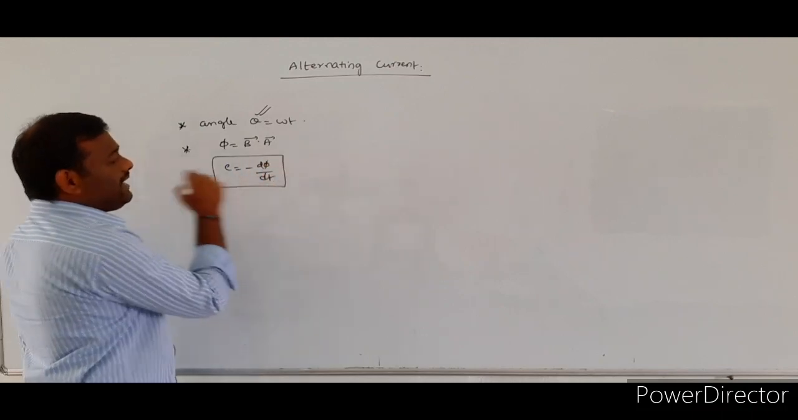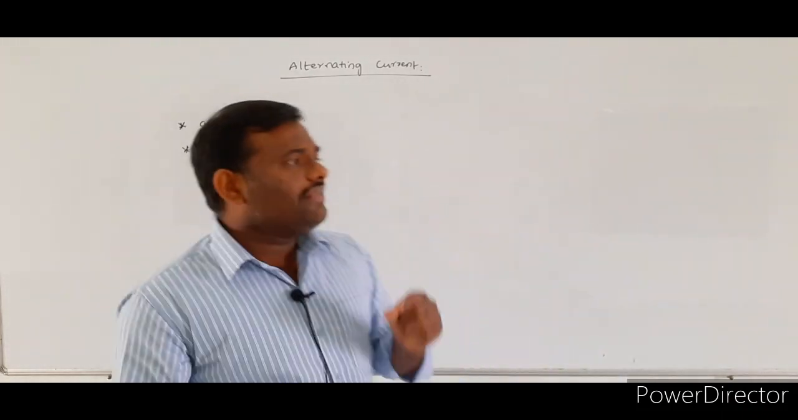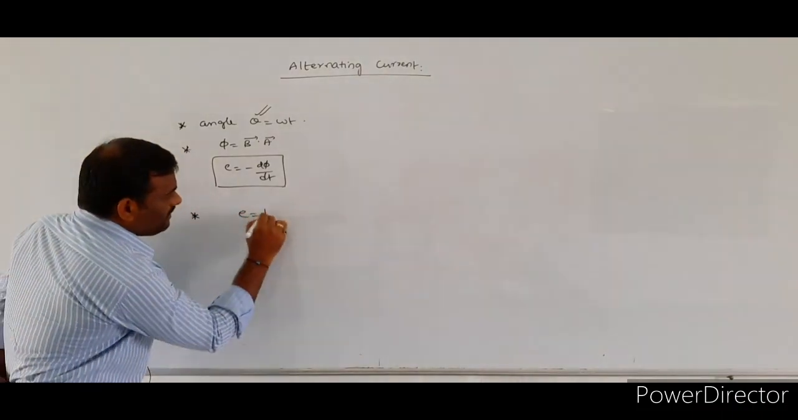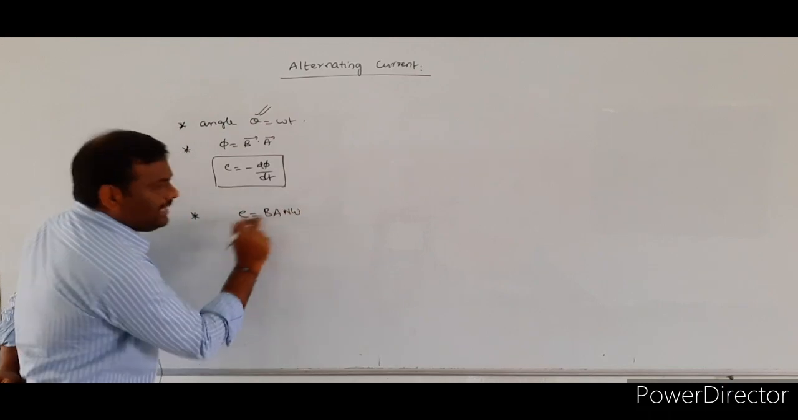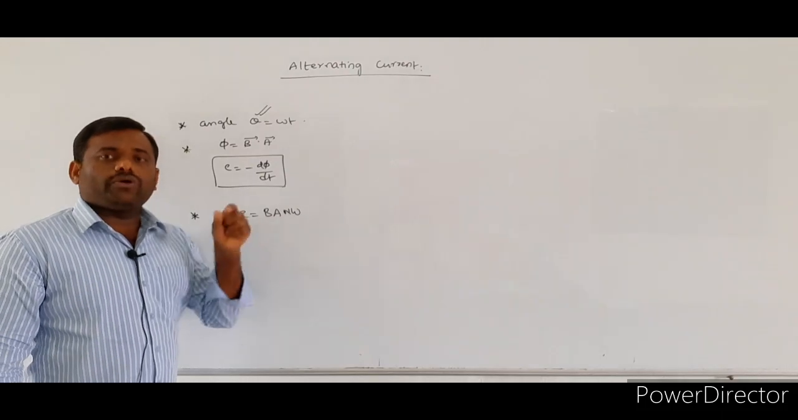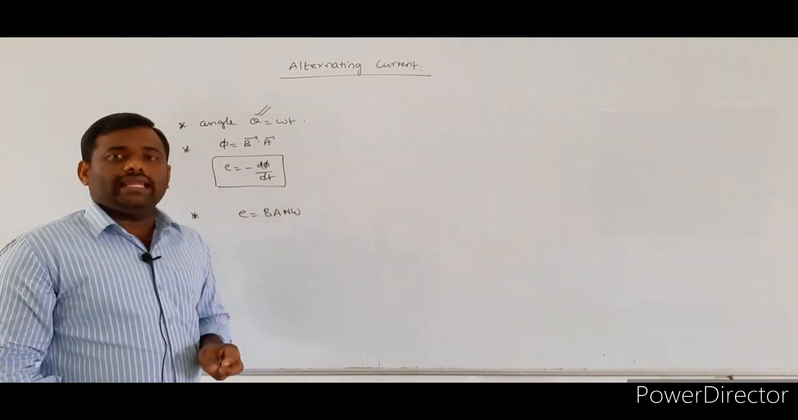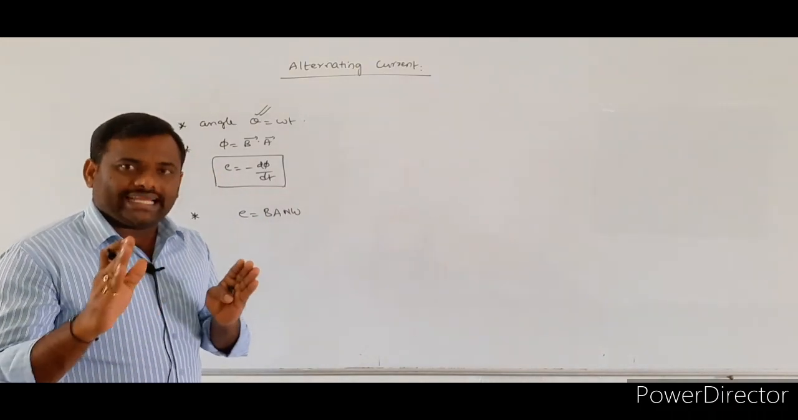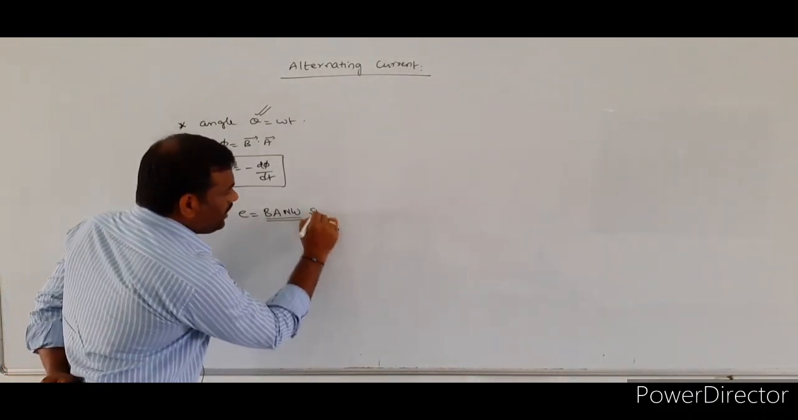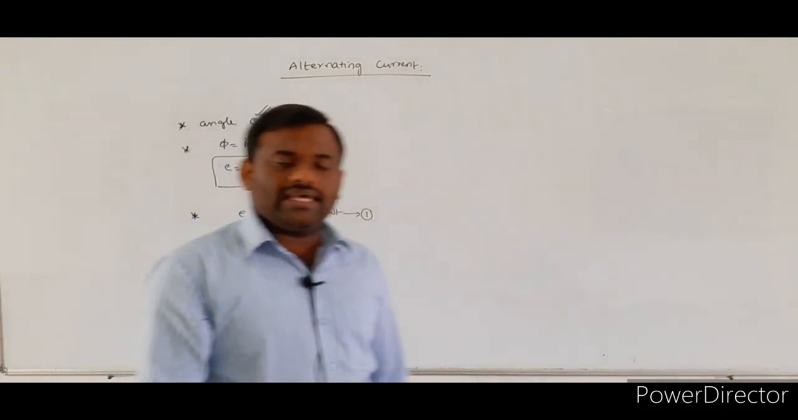Whenever the flux value changes, according to Faraday's law of electromagnetic induction, an induced EMF is produced within the coil. We also derived the expression for the induced EMF in the AC generator, where small e denotes the induced EMF produced within the rectangular current carrying coil due to its orientation between the two magnetic poles. Its expression is e is equal to BAN omega sin omega t. This is the expression we got in the case of the AC generator.